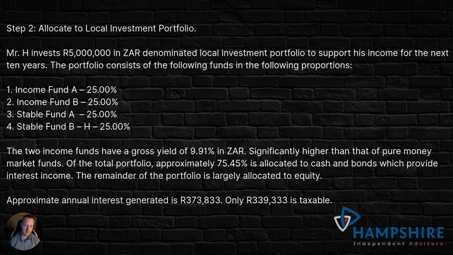So the remainder of the portfolio is largely allocated to equity. And I should also state that the dividends that you receive from shares or equities are automatically taxed at 20% before they even go into your investment account. So that money is flat taxed 20%. The other 75% you're still going to earn interest on, and the approximate annual interest that's going to be generated from this client's investments is 373,000, but only 339,000 rand will be taxable because he qualifies for the higher interest exemption, because of his age.